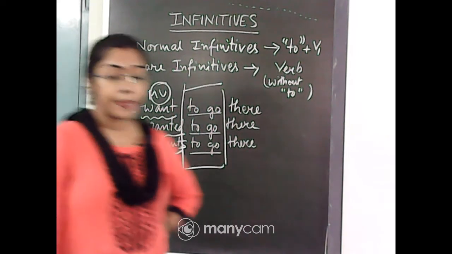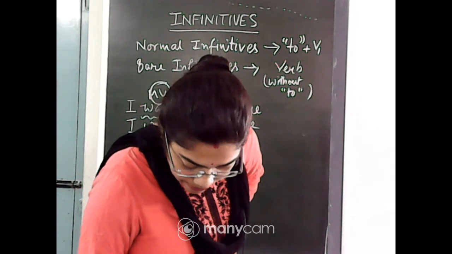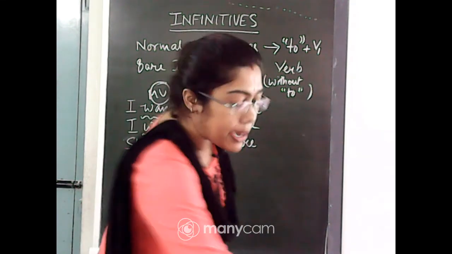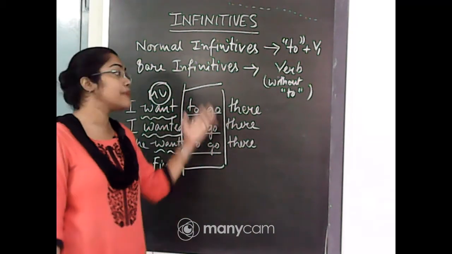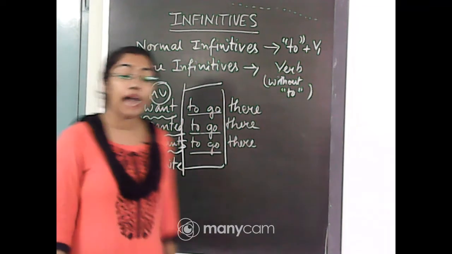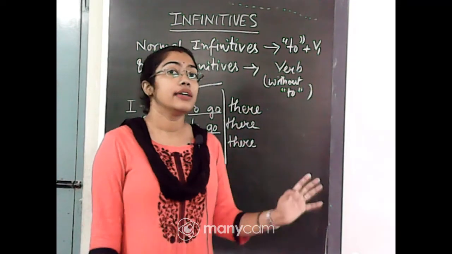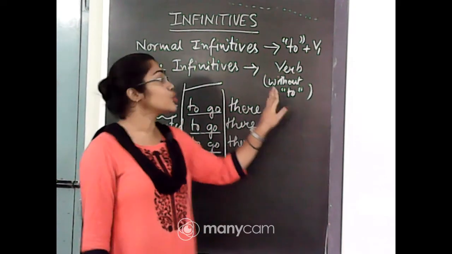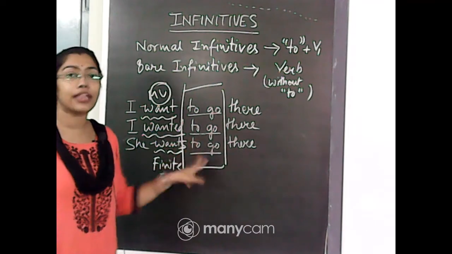Okay, I hope this part is clear to you. Now I am coming to the bare infinitive. Normal infinitives are very easy to detect. You can simply see and understand that an infinitive is used here. But regarding the bare infinitive, you have to think a little bit, because you do not have the help of to. To is like a tagline, identifying everything as an infinitive.